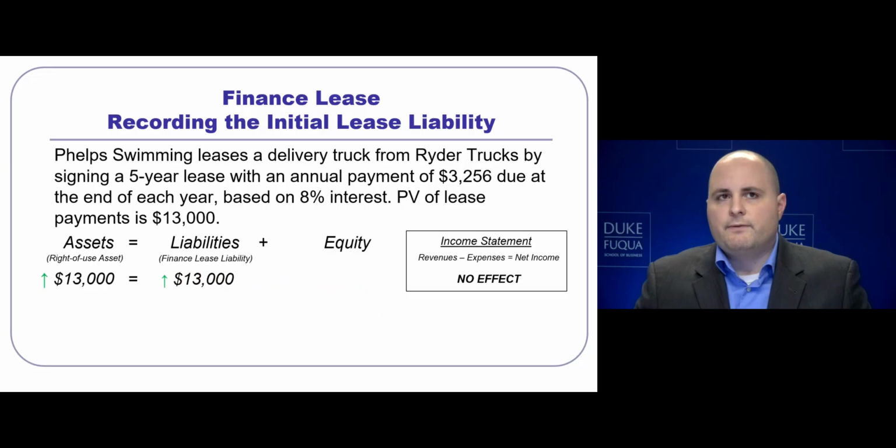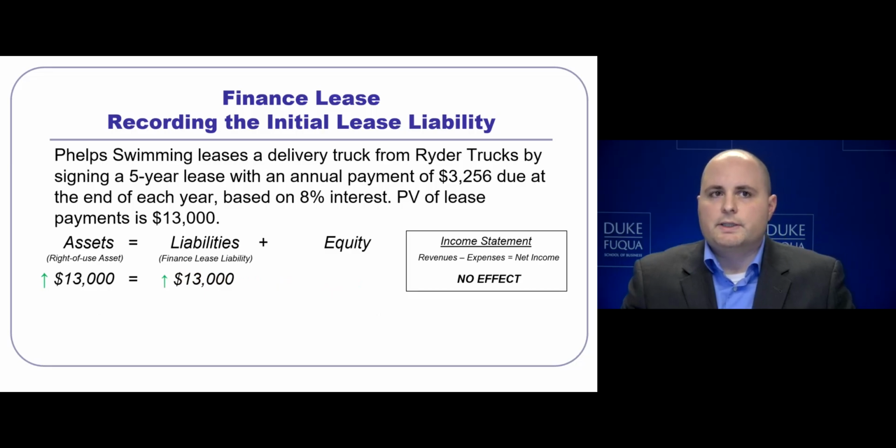Let's first focus on finance leases and record that initial lease liability and asset. Again, Phelps Swimming leases a truck with a 5-year term, annual payments of $3,256 due at the end of each year, with an 8% interest rate and a present value of $13,000. We will first record a right-to-use asset of $13,000 and a finance lease liability of $13,000. Notice that there is no income statement impact at the initial recording of the lease.